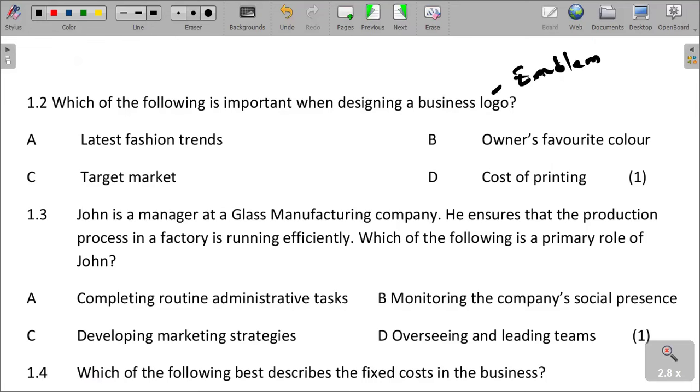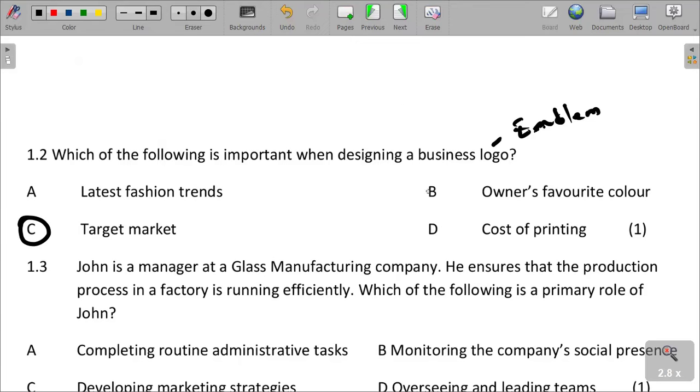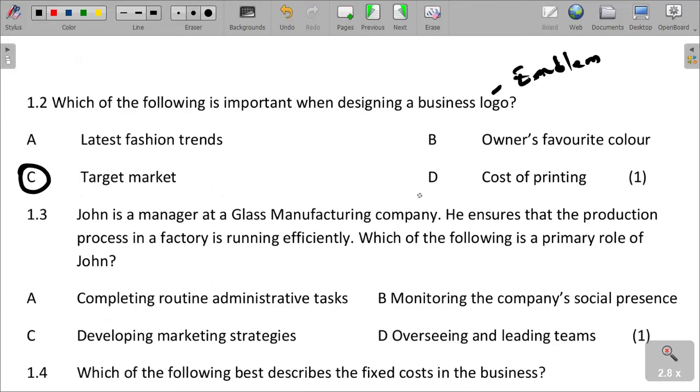A business logo is not about latest fashion trends. Businesses are not the same, so we are not looking at latest trends, but we follow the type of the business. Owner's favorite color, that is not exactly what we follow. A logo is designed based on the target market. The target market must be in the mindset, defining the type of business logo or emblem that the business is going to use. We don't consider cost of printing anyway. Cost of printing does not make any main contribution.